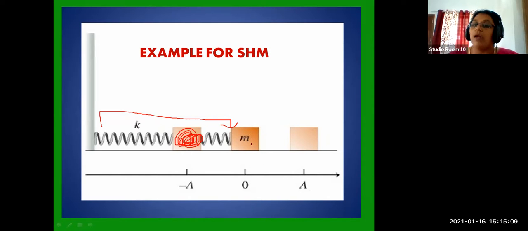Now you stretch the spring. When you stretch the spring, it goes to positive amplitude. So forward motion we take as positive amplitude; expansion of the spring is forward motion and compression of the spring is backward motion.